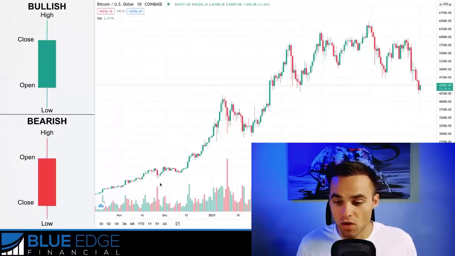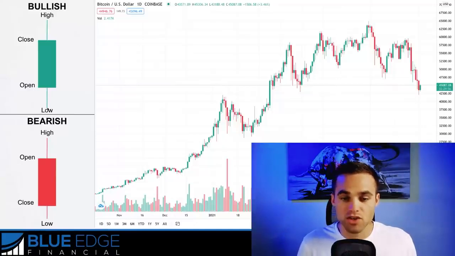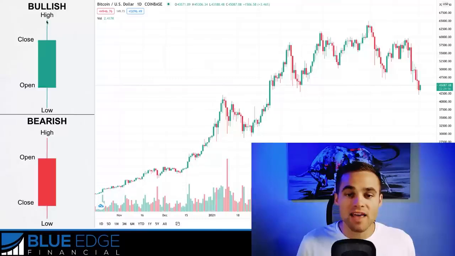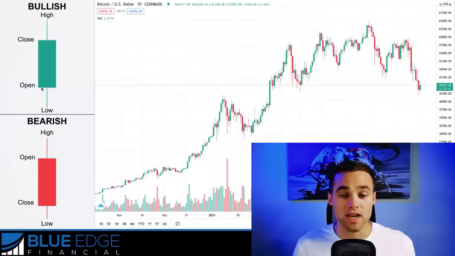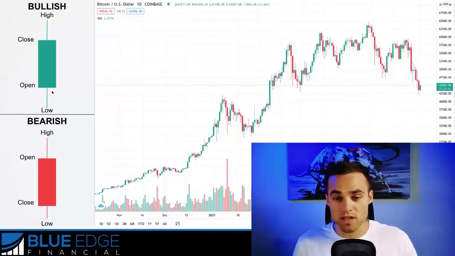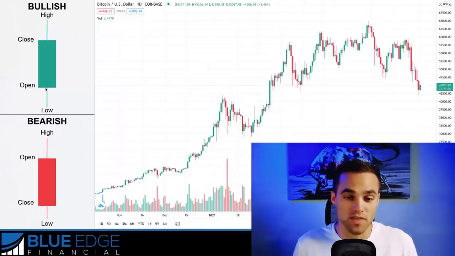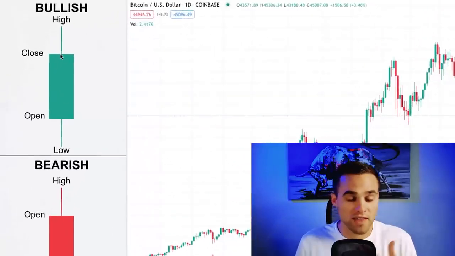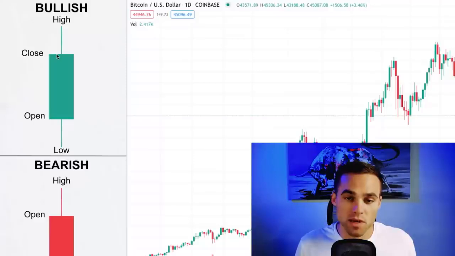The low is the lowest that price has gone during this, for example, 1 day time period. The high is the very highest that the price has gone during this 1 day period. The open is what the session actually opened at. So when the day started, where was price? And the close is at the end of the day, where was the closing price?